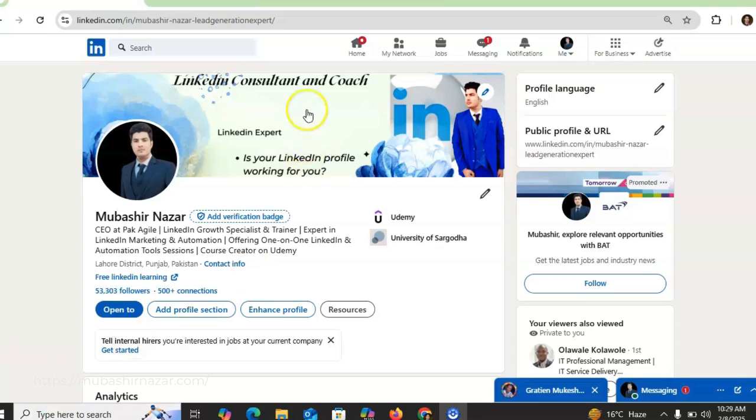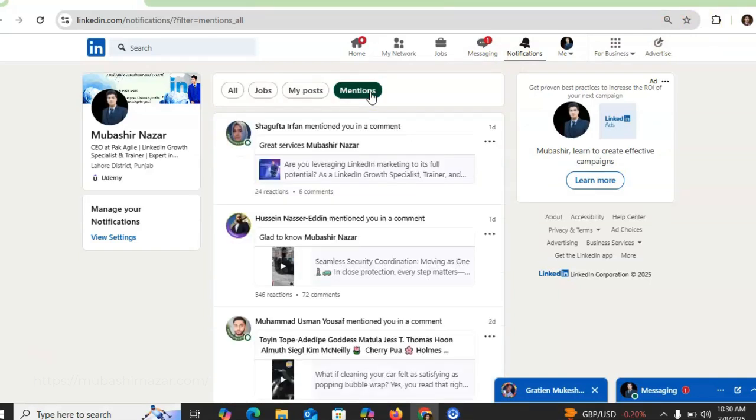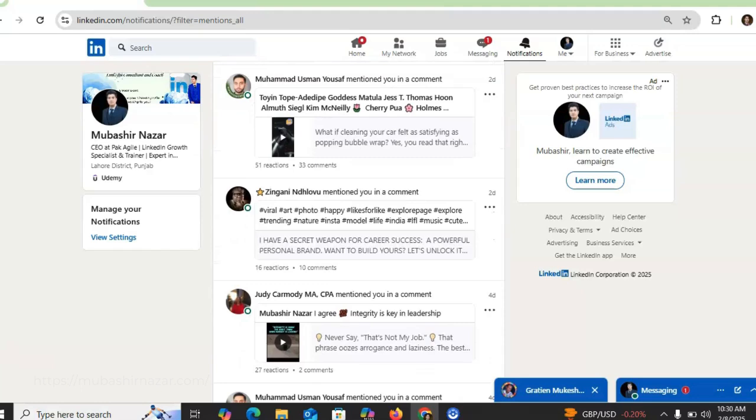So first of all, you just need to open your LinkedIn profile, and after this you just need to click on notification, and after this you just need to click on mentions, and now you can see that LinkedIn will show you the pages of all the posts, articles, videos and comments, and all the people that mention your name in comments or in a post.